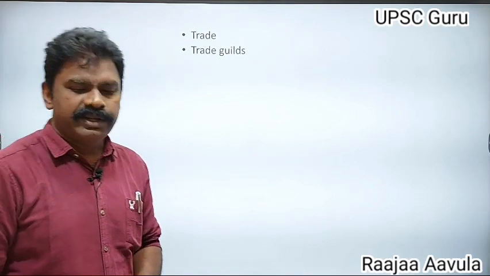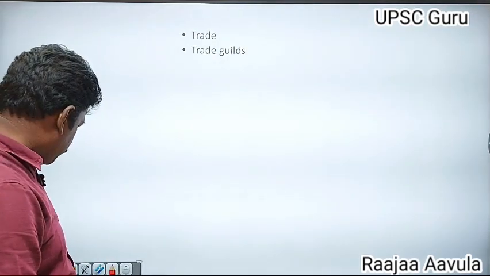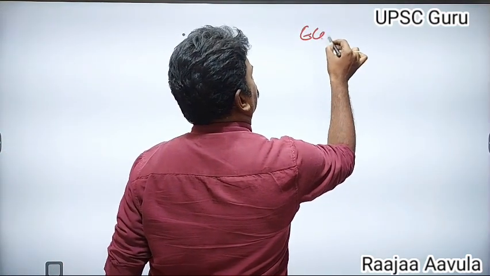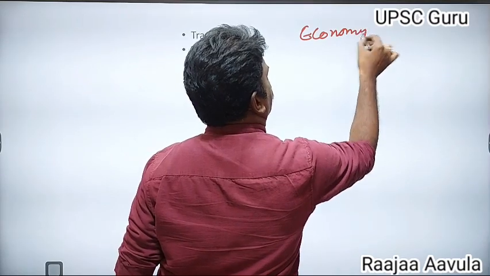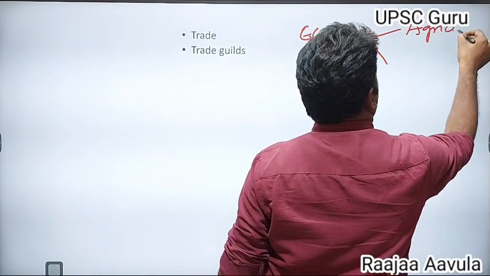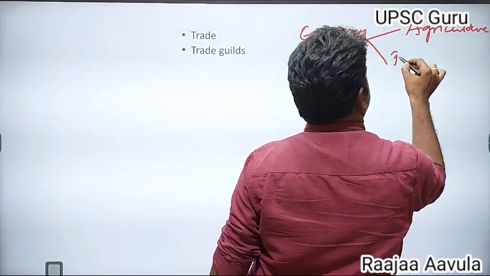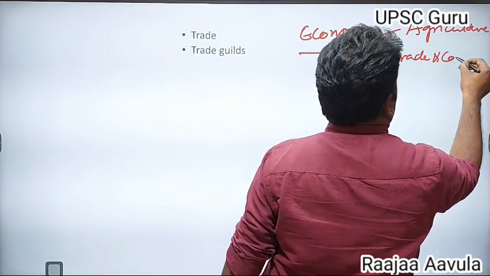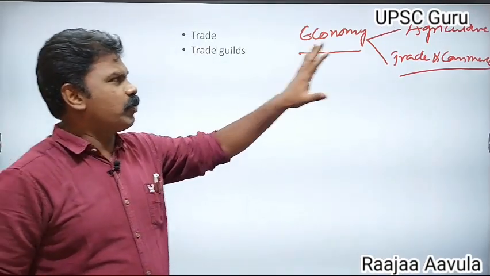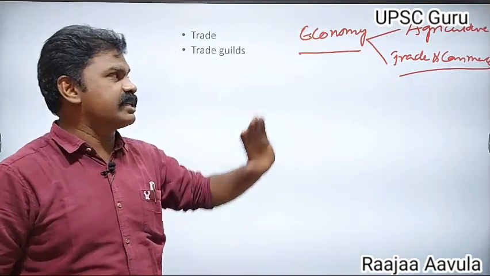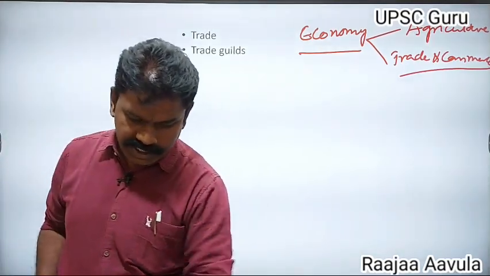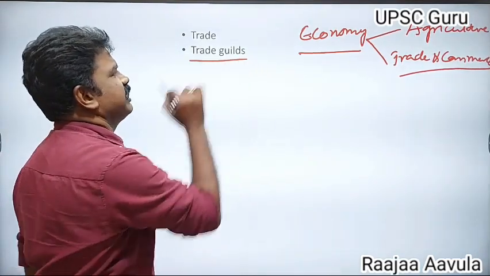Trade and commerce. If you want to understand the economy, there are two things to understand. One is agriculture, another one is trade and commerce. In any area, in any kingdom, if you want to understand the economy, first is agriculture, second one is trade and commerce. Coming to the point of the trade and commerce, trade was under the control of the guilds, trade guilds.